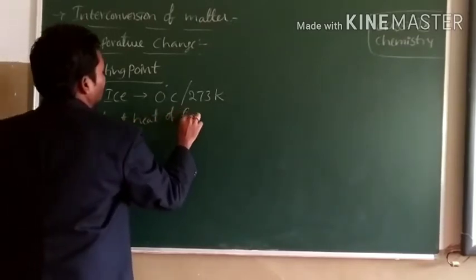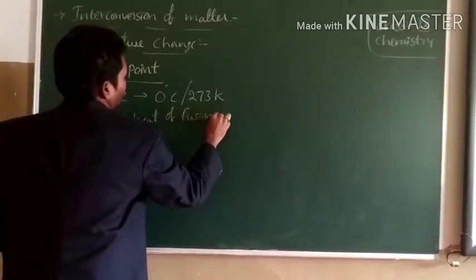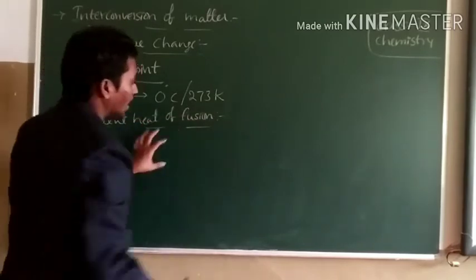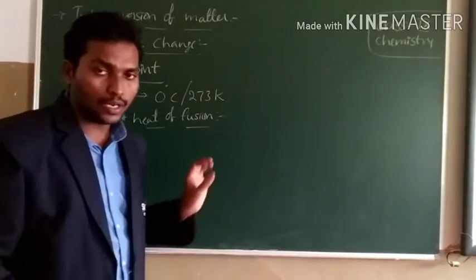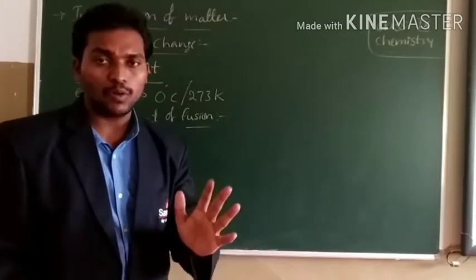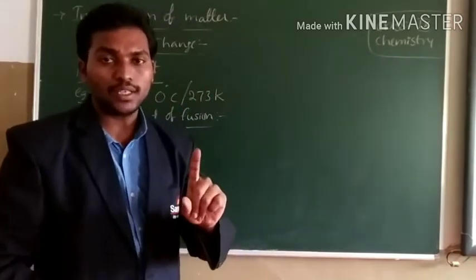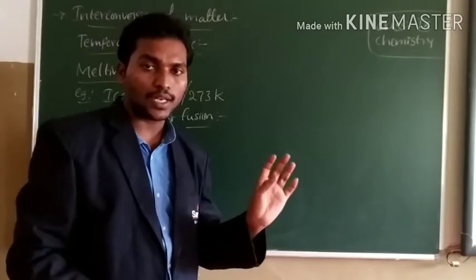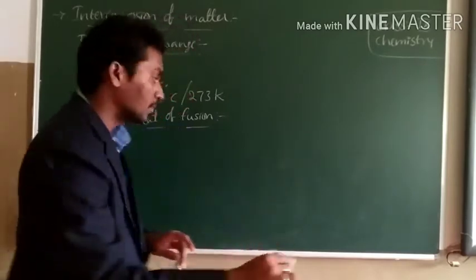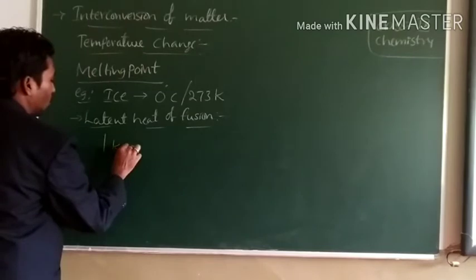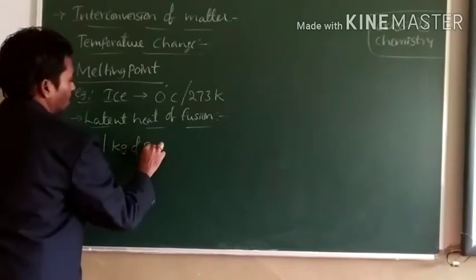What is meant by latent heat of fusion? Latent heat of fusion means the amount of heat energy required to convert 1 kilogram of solid ice to liquid water.